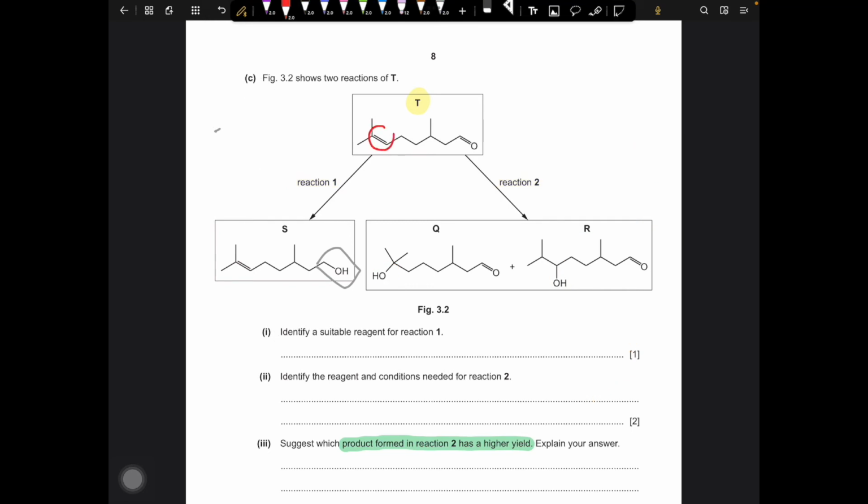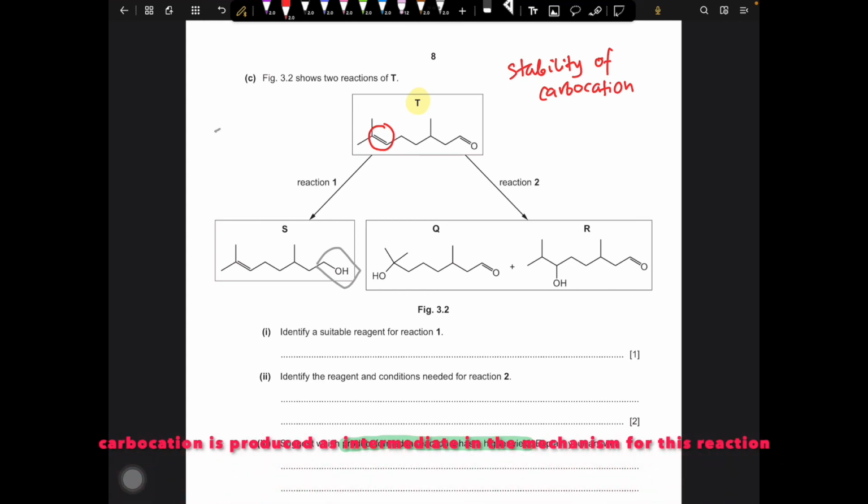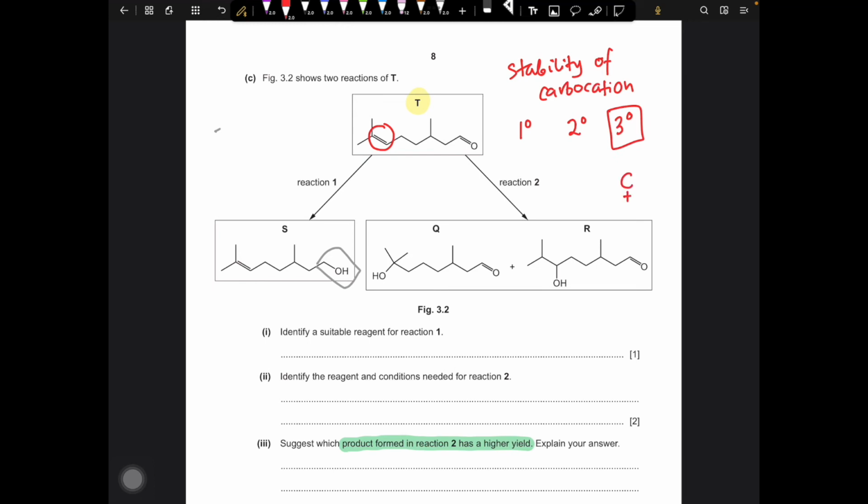Since this reaction is an electrophilic addition reaction, it depends on the stability of the carbocation, where a more stable carbocation will be produced in a larger amount, and the product from the stable carbocation will also be produced in a larger amount. And the stability of carbocation starts from primary, which is the least stable, secondary, and the most stable is tertiary carbocation. Tertiary carbocation means that the carbon with the positive charge is bonded to 3 alkyl groups.